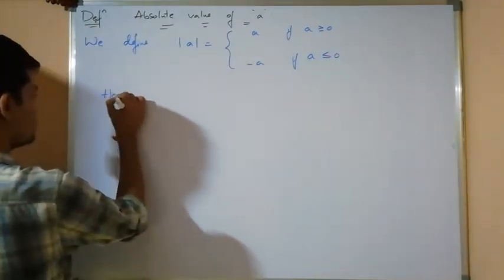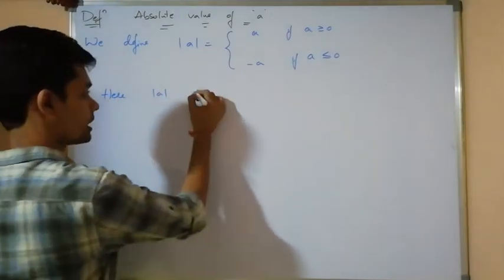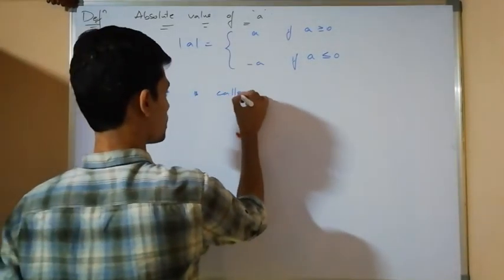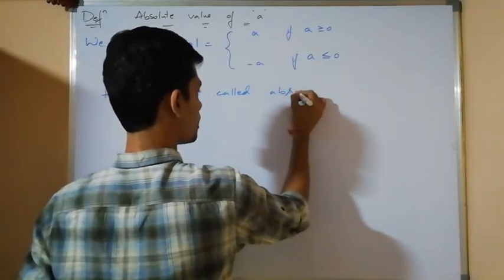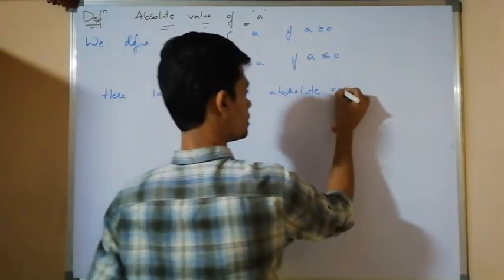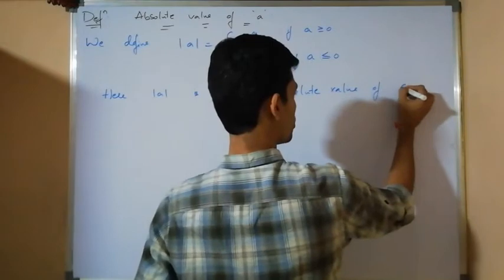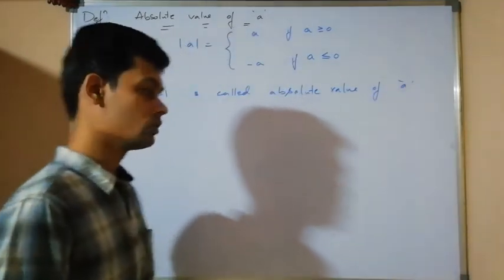Here modulus of A is called the absolute value of A.